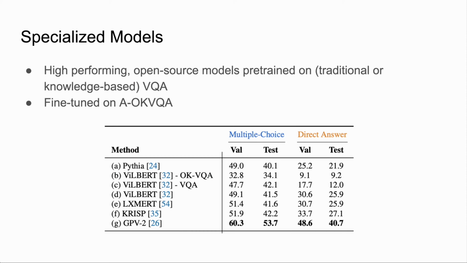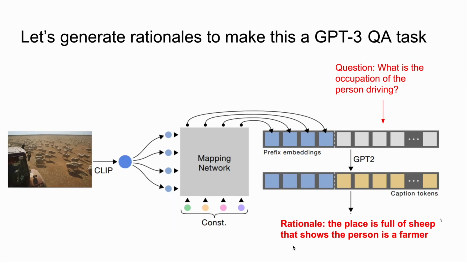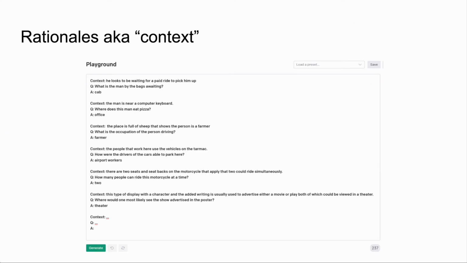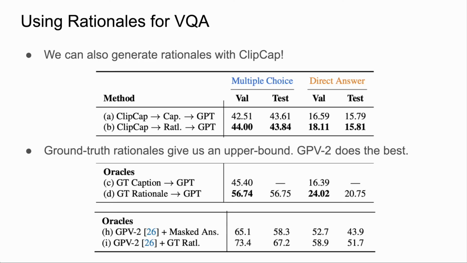We also evaluate high-performing, open-source vision language models that are pre-trained on some form of VQA, then fine-tuned on A-OKVQA. These models outperform the foundation models, but still leave room for improvement. We also train models that generate rationales for questions and images, which can be provided to GPT-3 for producing the final answer. We find that generating or using ground truth rationales leads to an improvement in model accuracies, so this is a promising approach for further exploration.